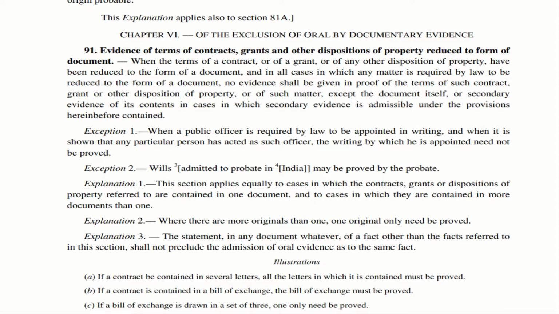Now there are certain exceptions with respect to this particular section 91. Let us see what are all those exceptions. The first exception is, imagine a situation where there is a public officer. He is appointed by way of writing. This particular public officer goes to the office in which he is appointed, sits there and is performing his duty or doing his job. In that case, when he started doing his job as an officer, the writing based on which he was appointed need not be proved.